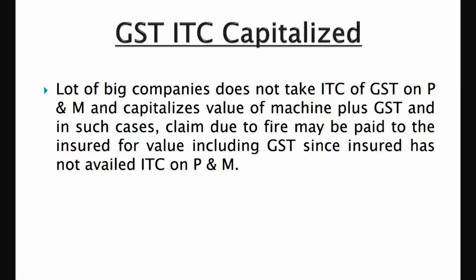So in such cases, if they have not taken ITC, you can pay them the cost of the machine plus the GST part. Whatever they have not availed of is part of their cost. As a cost accountant, I can tell you, in such cases 5,90,000 should be the amount, whether it is day 1 or day 2. The GST part will remain the same 90,000. You can pay it to them even after 5 years. Since they have capitalized the machine for this period, and ITC you have not taken, you can pay the full amount.